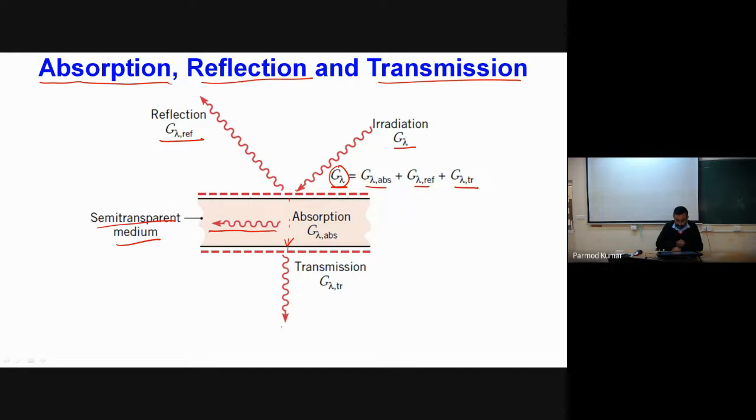But if we talk about the opaque medium, in case of opaque medium, we will be only having absorption. So we will be having G lambda absorption plus G lambda reflection equal to our total G lambda, the total irradiation, because in case of an opaque surface we will not be having any transmission.